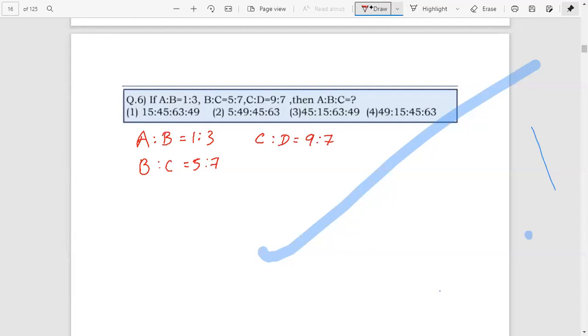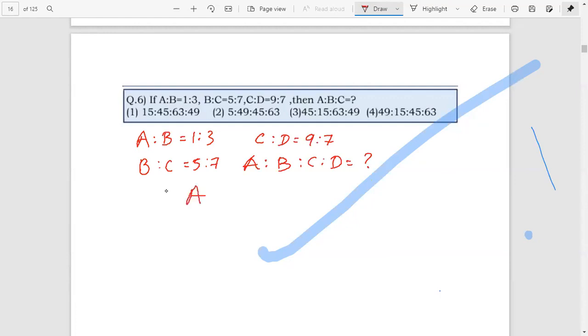We have to find what is A is to B is to C is to D. We have seen that method. Just listen carefully.